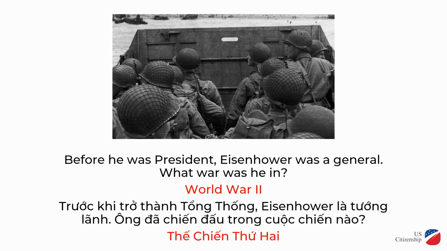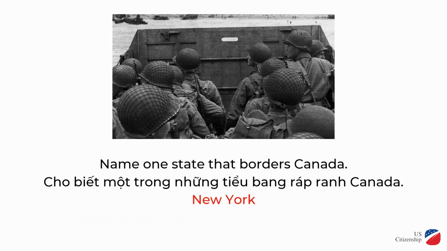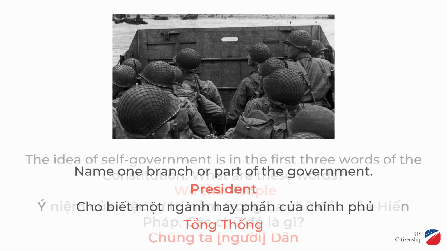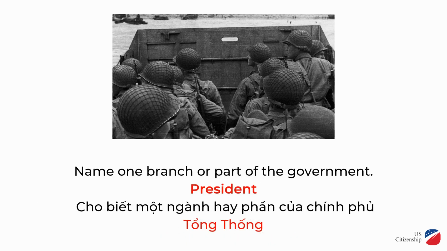Before he was president, Eisenhower was a general. What war was he in? World War II. Name one state that borders Canada. New York. The idea of self-government is in the first 3 words of the Constitution. What are these words? We the people. Name one branch or part of the government. President.